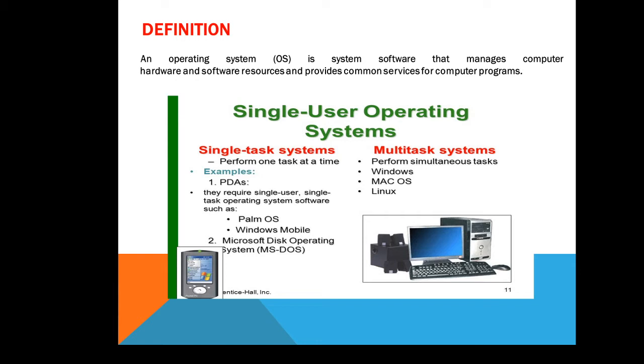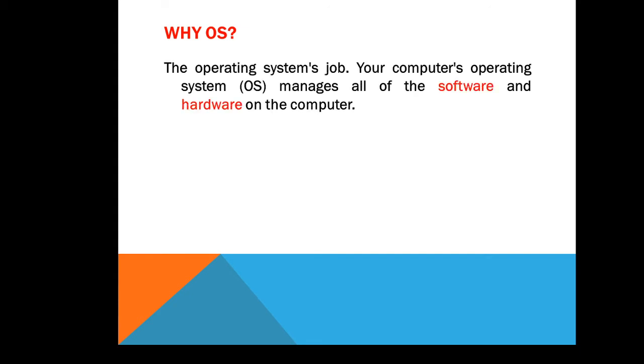Then another is multitask system. It performs simultaneous tasks. Windows, Mac OS, Linux are the examples of multitask system. Traditionally we have already used this OS, but nowadays some advanced OS are available in the market. So next topic is why there is a requirement of operating system.